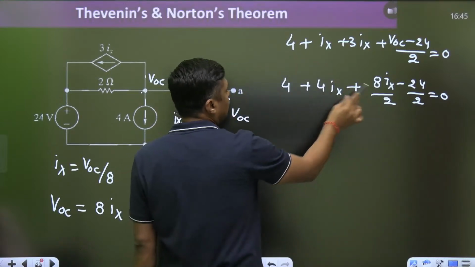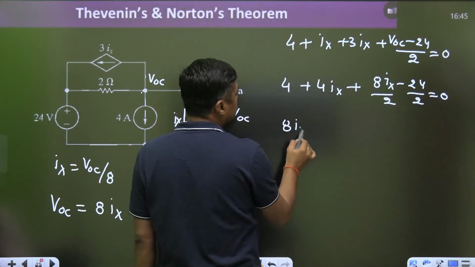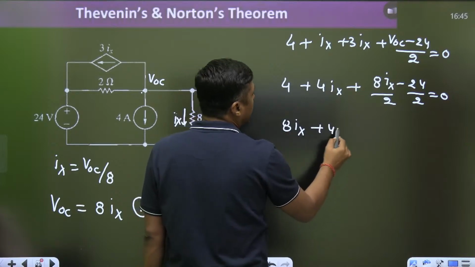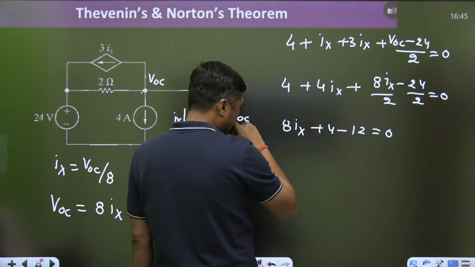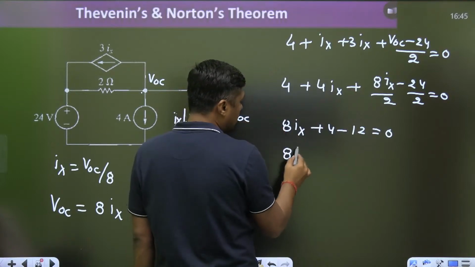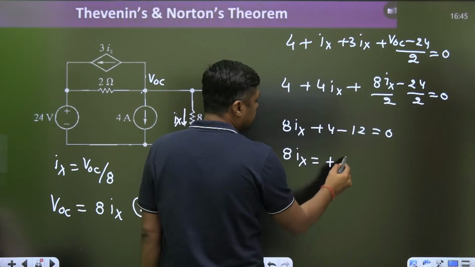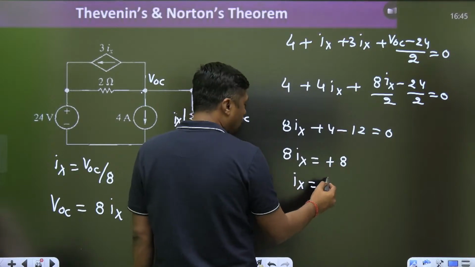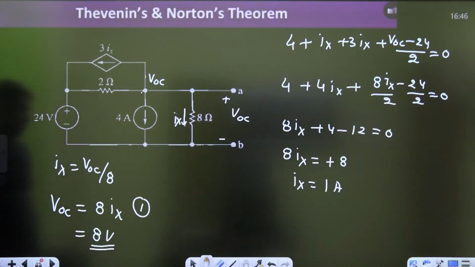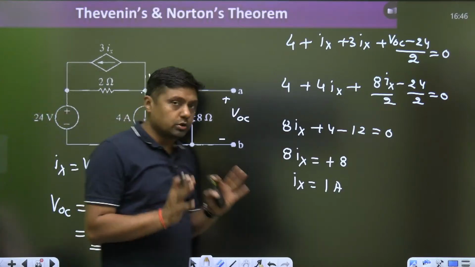So it will become 4 plus 4, 8IX plus 4 minus 12 is equal to 0. And then 8IX is equal to 8. What is the IX is equal to? 1. No need to find it, because VOC will become 8 volt, right?